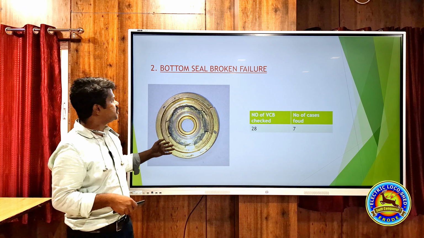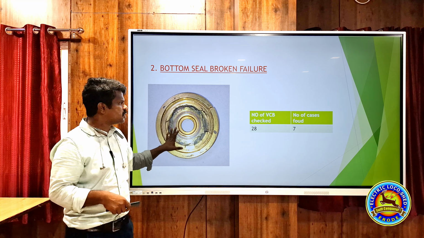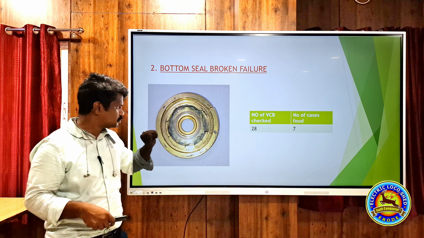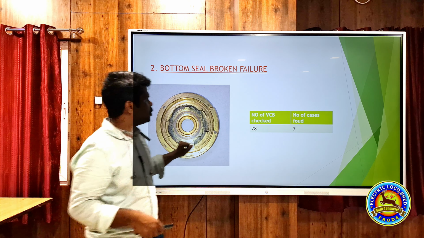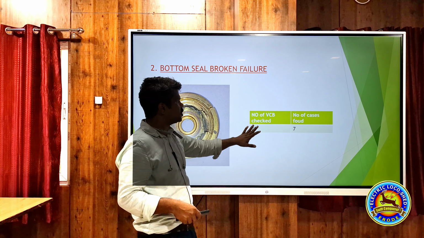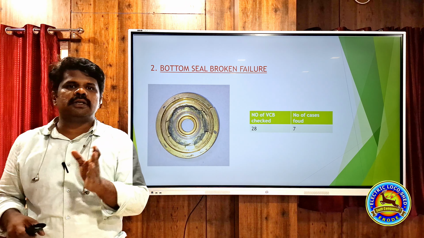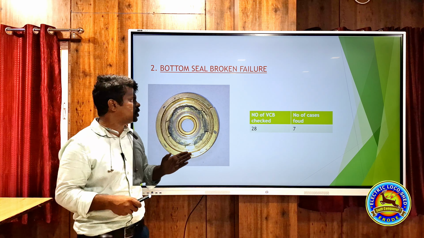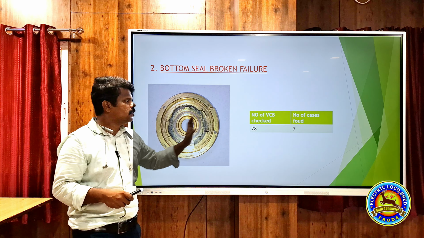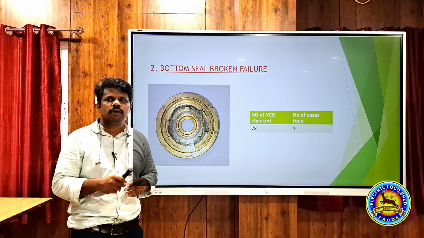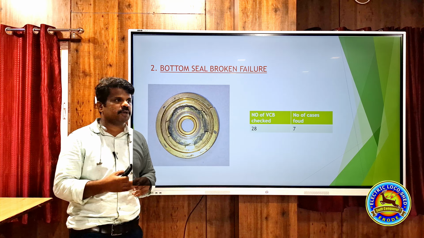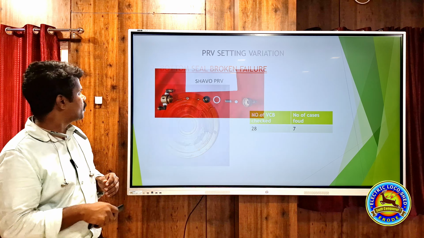The second one is bottom seal seat failure. This is also in AAL VCB. Number of VCBs checked is 28. Number of cases found is 7. Actually, this problem is in the 2019-20 lot only. So we have checked all of them and found 7 cases. We have replaced them, and the company gave replacements for all.